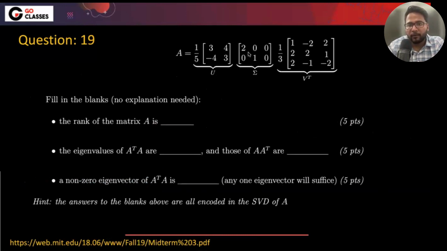So from here, the number of non-zero singular values is 2 and 1, so the rank is 2. The eigenvalues of A transpose A: do you need to find A transpose A? These are the singular values, right? The eigenvalues must be the square of these. The square of this. Okay.